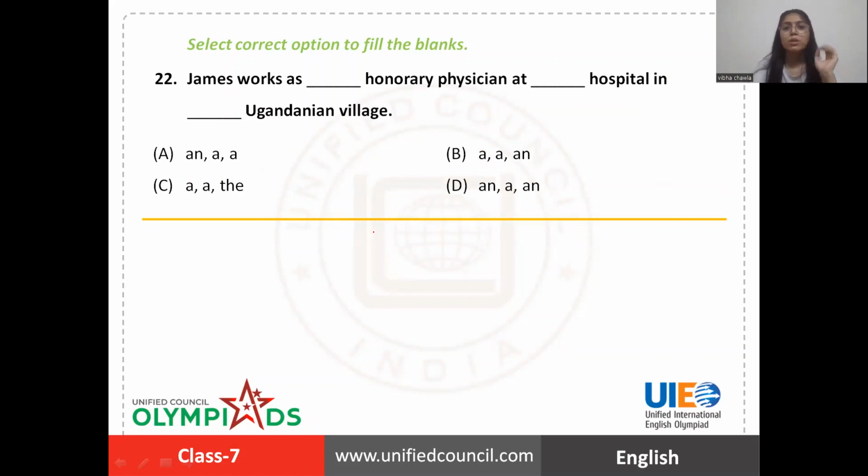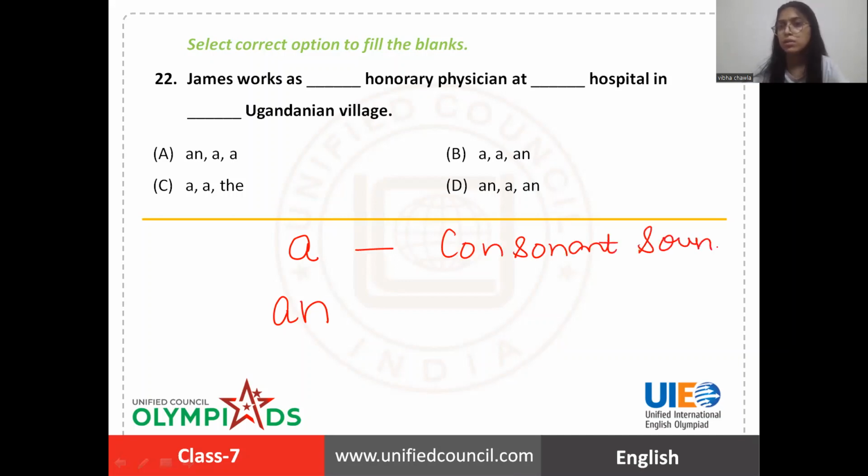Then next comes question number 22. James works as blank honorary physician at blank hospital in blank Ugandan village. And you have to fill the right articles in these three blanks. So let me tell you the concept first. Article a is used before a consonant sound. Mark my words here. Consonant sound. And article an is used before a vowel sound.